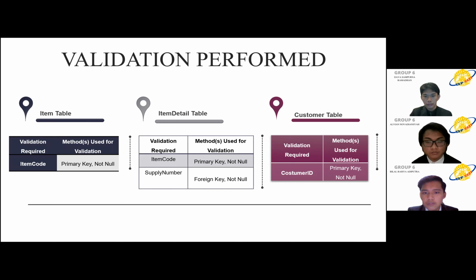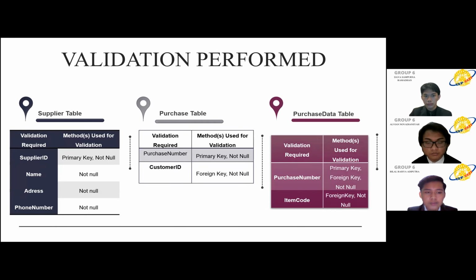Customer table, validation record is customer ID, method used for validation: primary key and not null. And supplier table, validation records are supplier ID, name, address, and phone number, methods used for validation: primary key and not null, and not null for the rest.